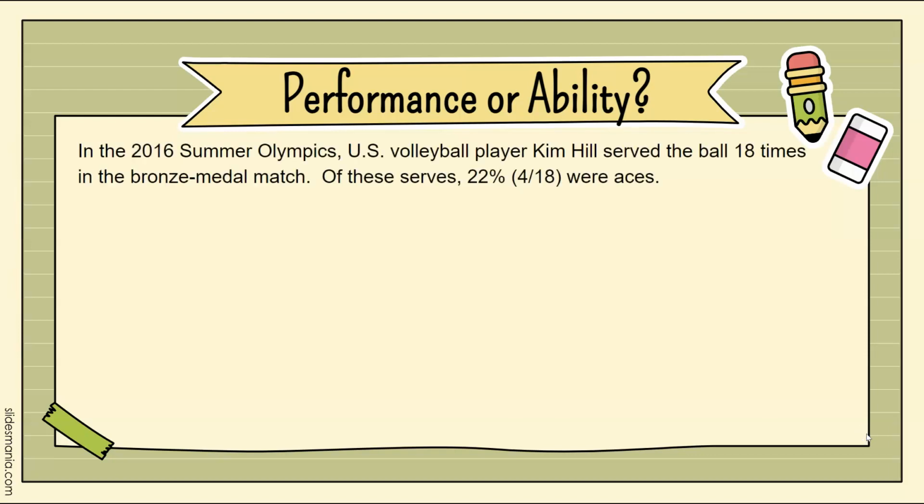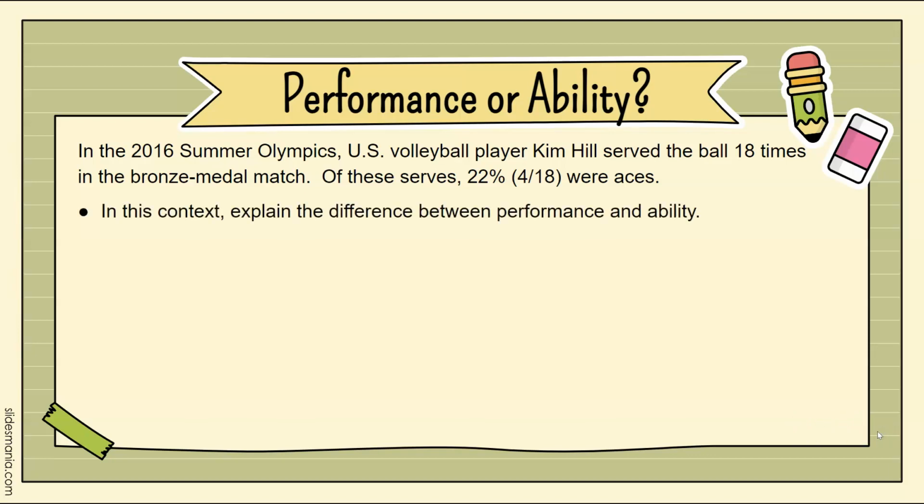So if we look at this problem, in the 2016 Summer Olympics, U.S. volleyball player Kim Hill served the ball 18 times in the bronze medal match. Of those serves, 22%, or 4 out of 18, were aces. In this context, explain the difference between performance and ability.